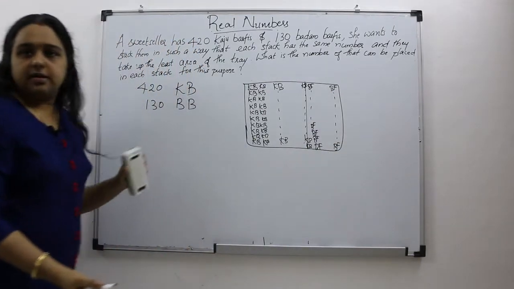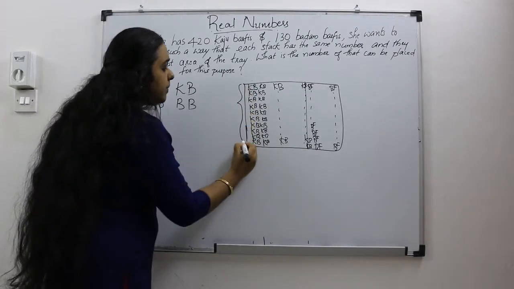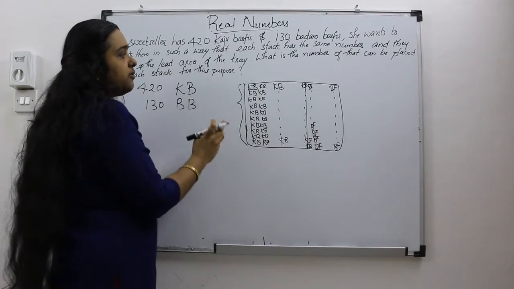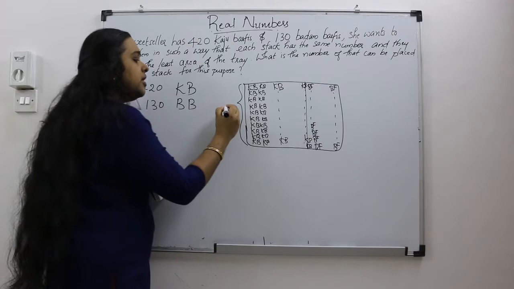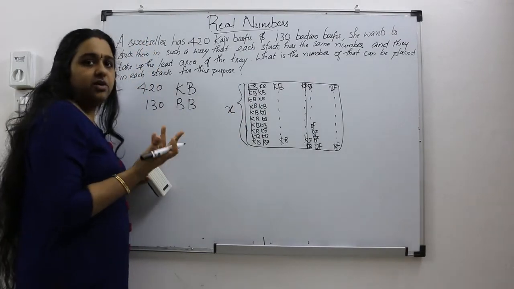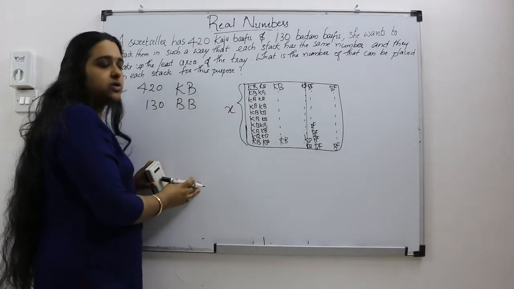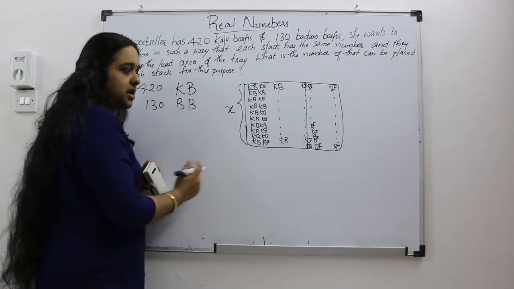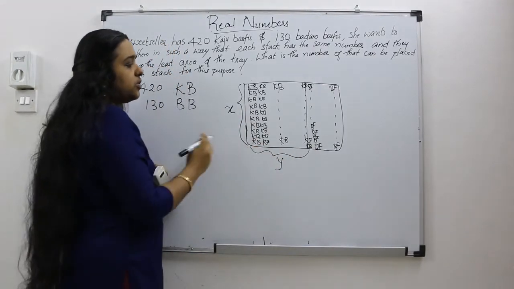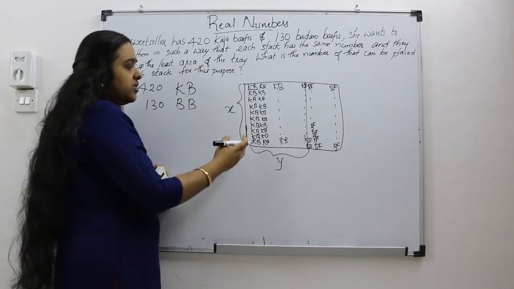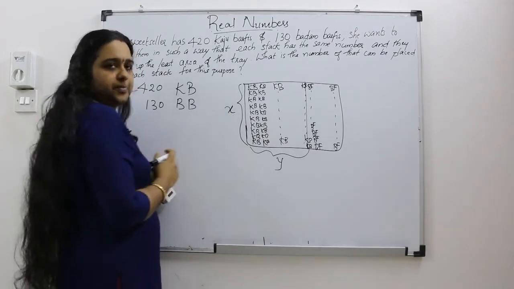Clear? Listen, children, we don't know the number of Kaju Barfis which is arranged in this tray. I don't know what is the number of Kaju Barfis she has arranged in this stack. So we will put it as X. Here also, we don't know. Horizontal and vertical, we don't know. How many Kaju Barfis horizontally, we don't know, and vertically also, we don't know. So we will denote it as X and Y.